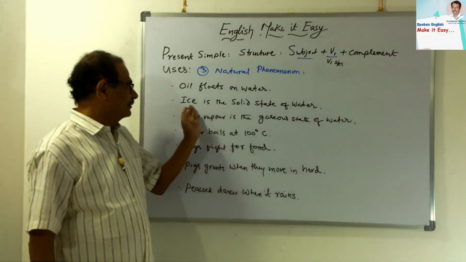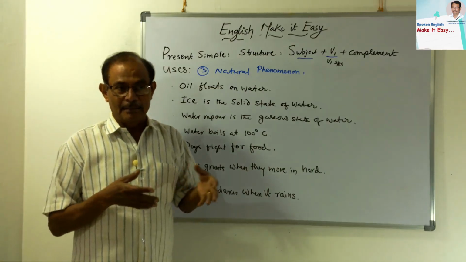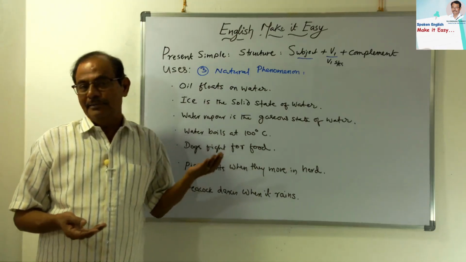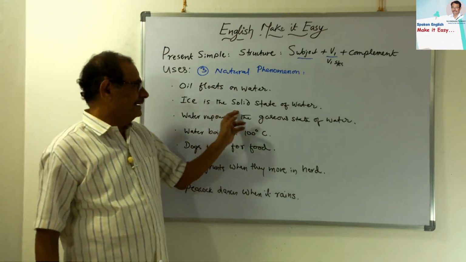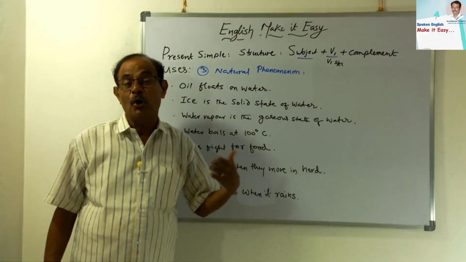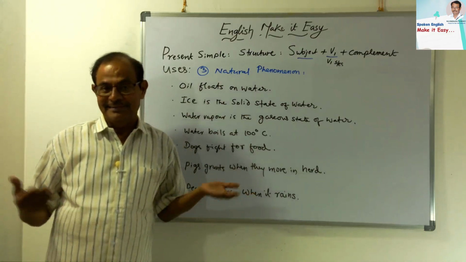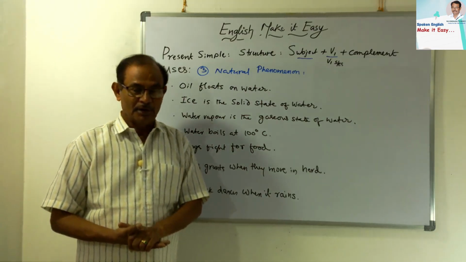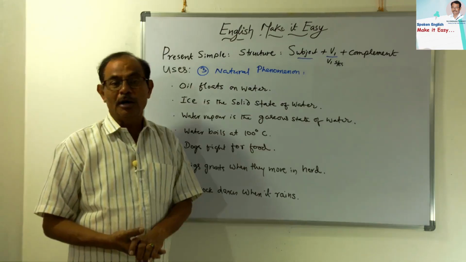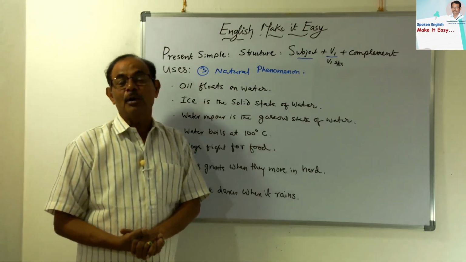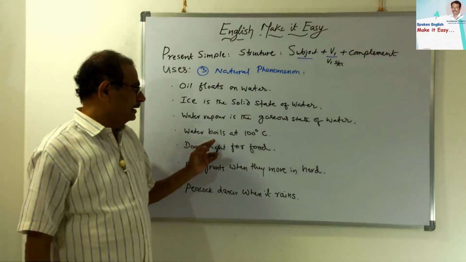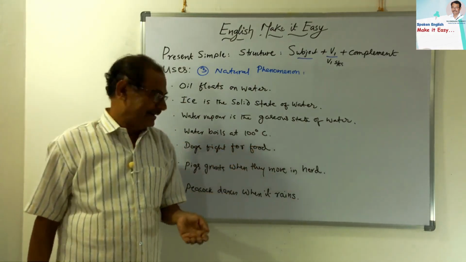Down to 0 degrees it is in liquid form. If it touches 0, then it solidifies, it becomes solid. See the wonderful nature of this substance, water. The water chemical formula is H2O, 2 atoms of hydrogen and 1 atom of oxygen, H2O. So water boils at 100 degrees centigrade.